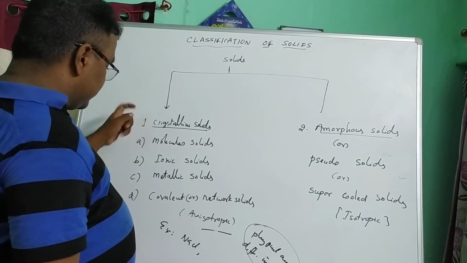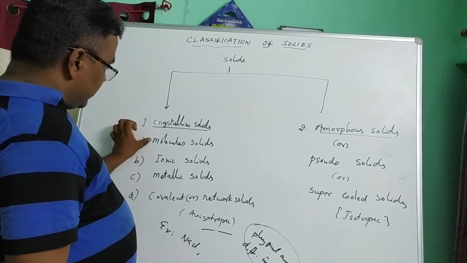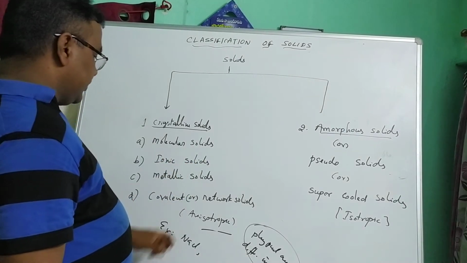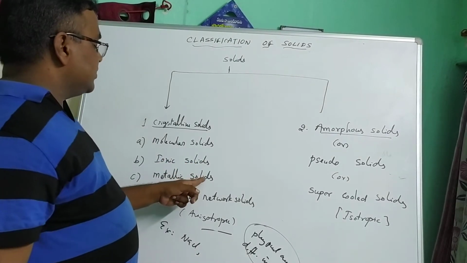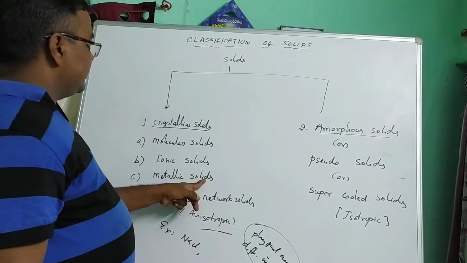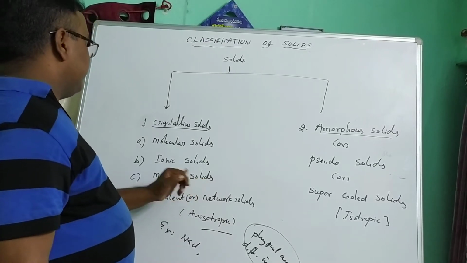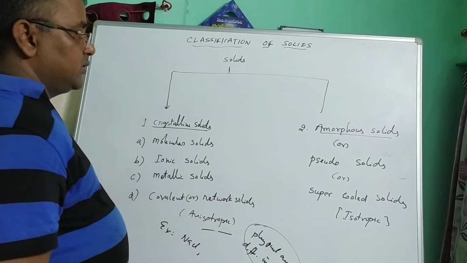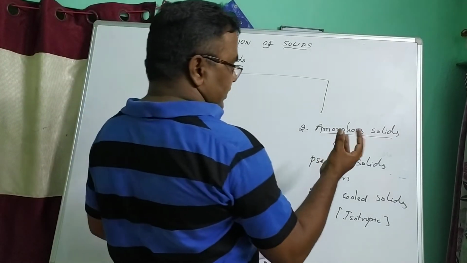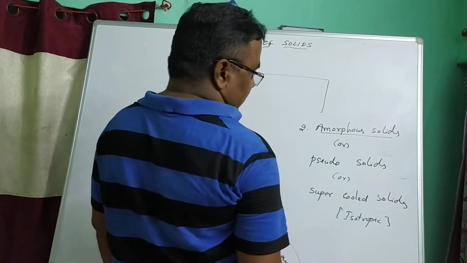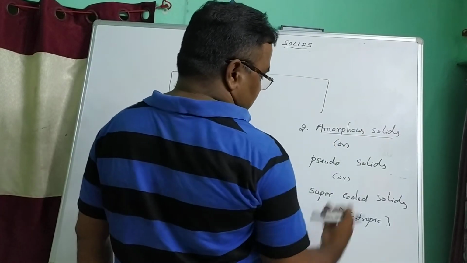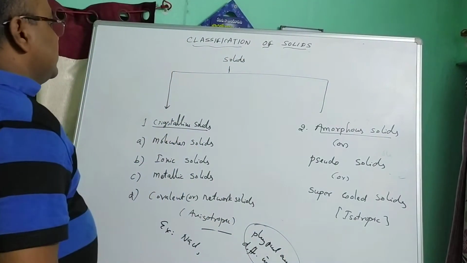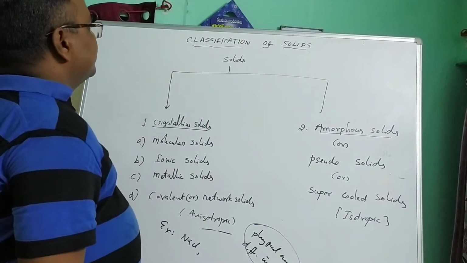Crystalline solids have subcategories: molecular solids, ionic solids, metallic solids, and covalent or network solids. In ionic solids there is an ionic bond. Metallic solids are metals. Covalent or network solids are covalent compounds. Next, amorphous solids, which are powders. Amorphous solids are also known as pseudo solids or supercooled solids. These are the classification of solids.